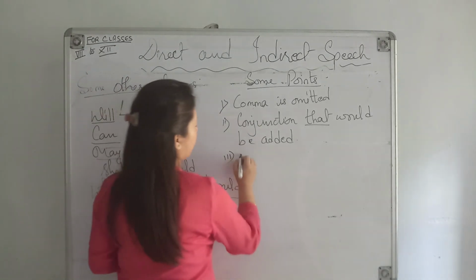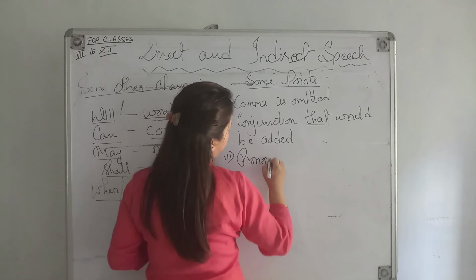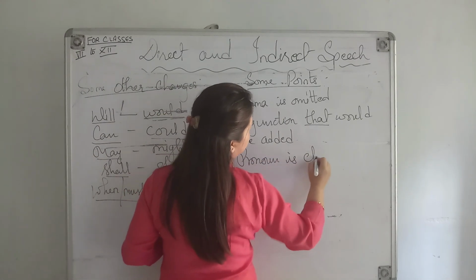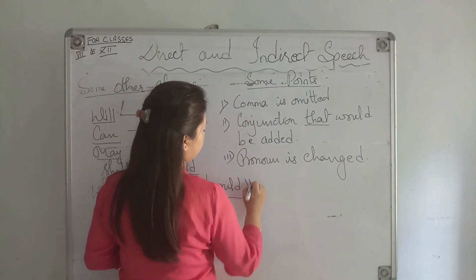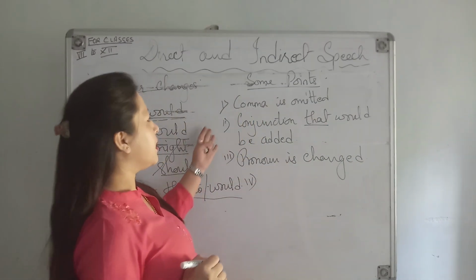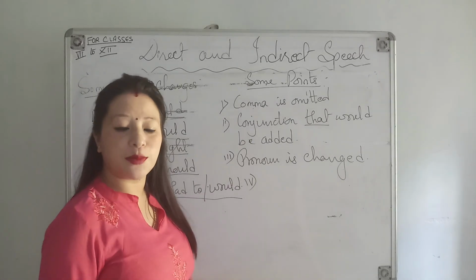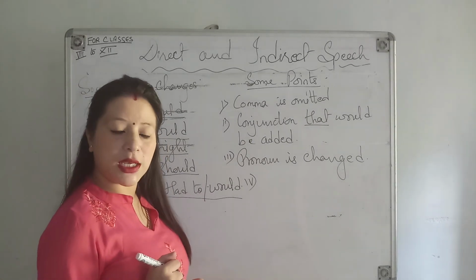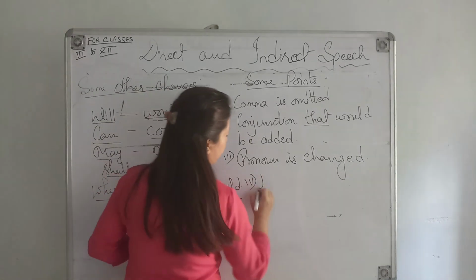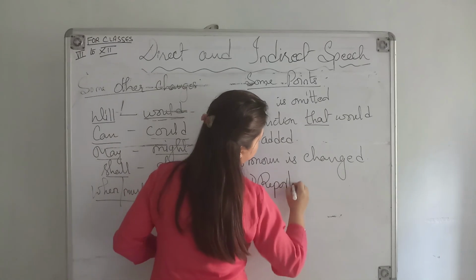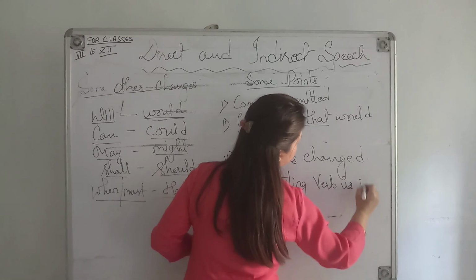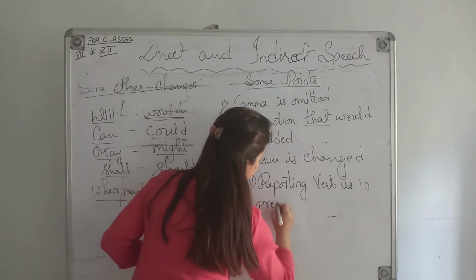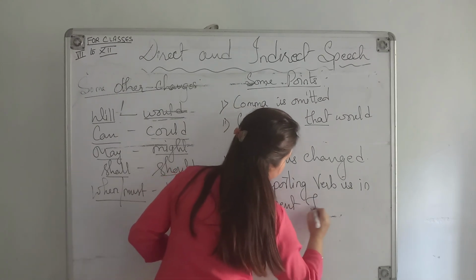Next, pronoun is changed. These are the important points when you change direct speech into indirect speech. Reporting verb is in present tense.